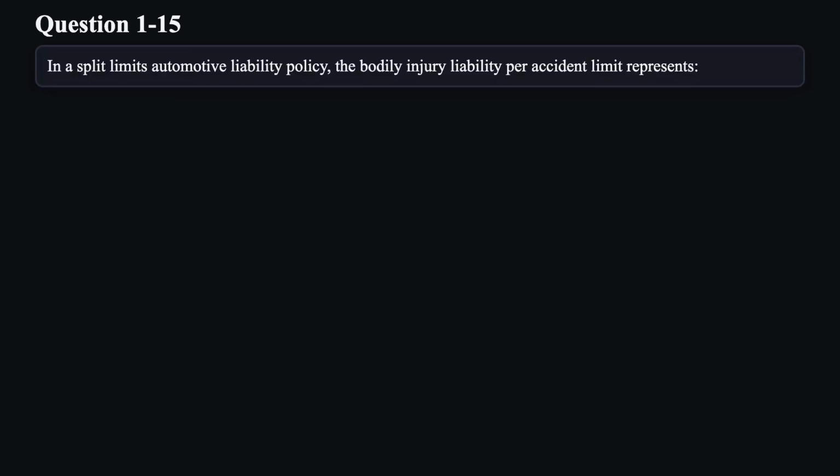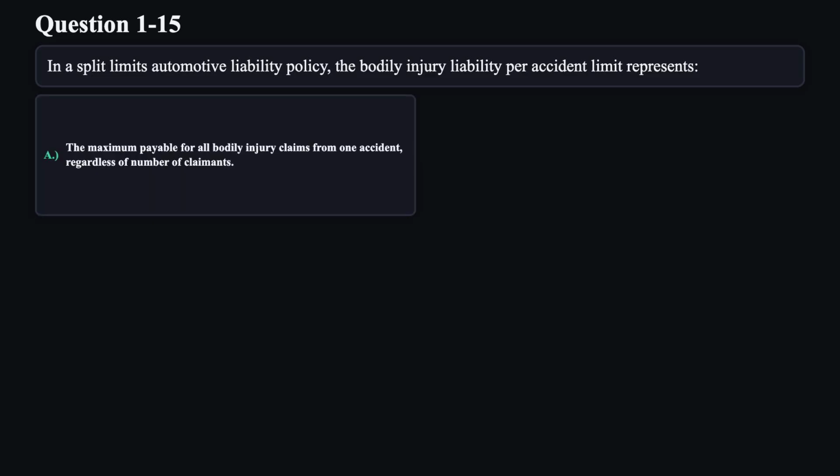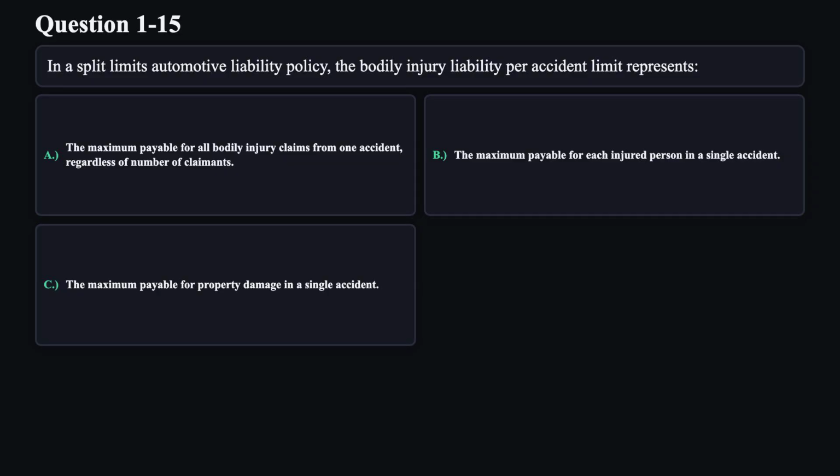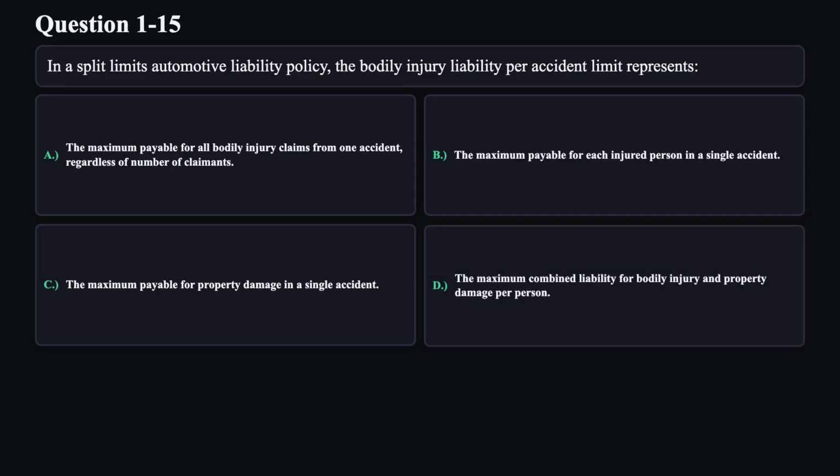Question 15. In a split limits automotive liability policy, the bodily injury liability per accident limit represents A. The maximum payable for all bodily injury claims from one accident, regardless of number of claimants. B. The maximum payable for each injured person in a single accident. C. The maximum payable for property damage in a single accident. D. The maximum combined liability for bodily injury and property damage per person.